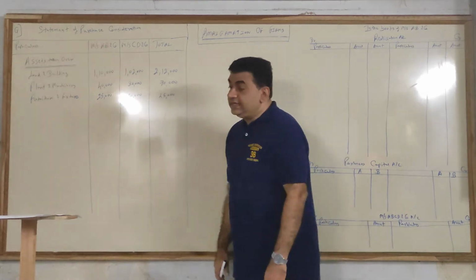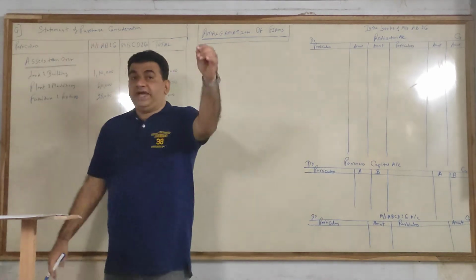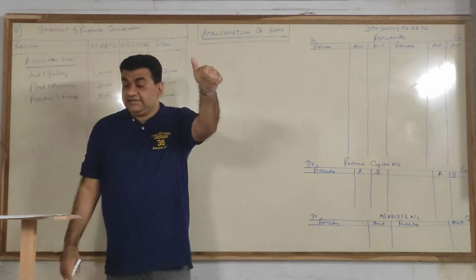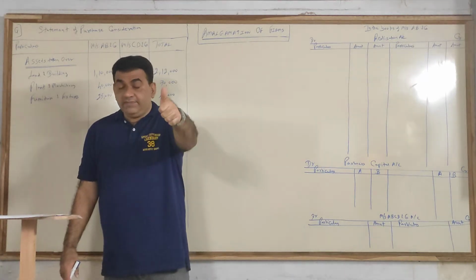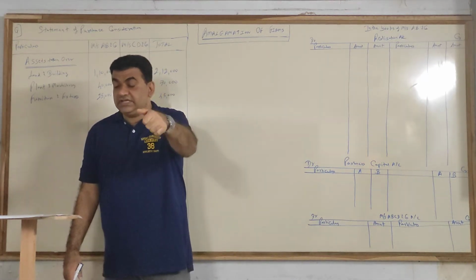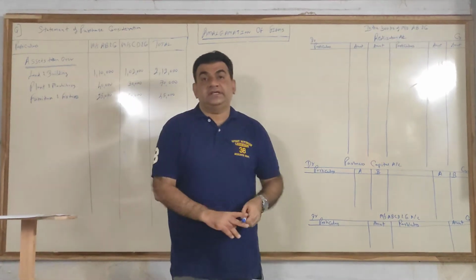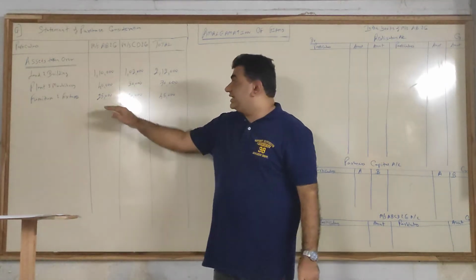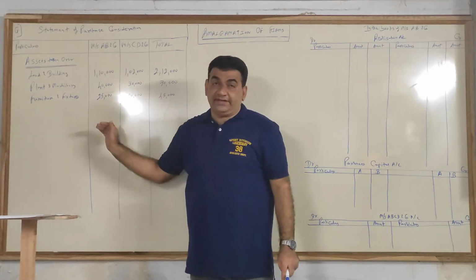So adjustment number 1 has 3 revised values given: land and building, plant and machinery, furniture and fixtures, and we have taken those revised values here.